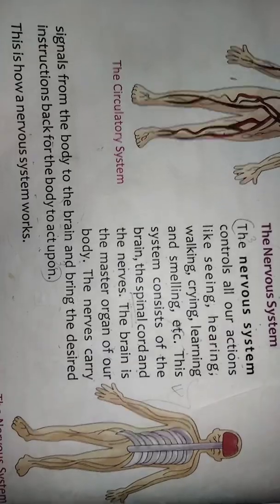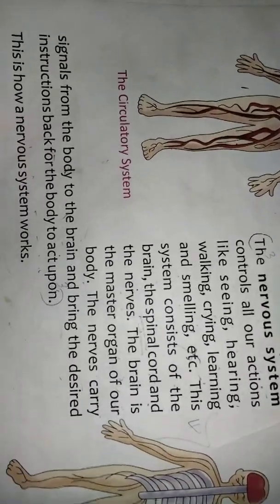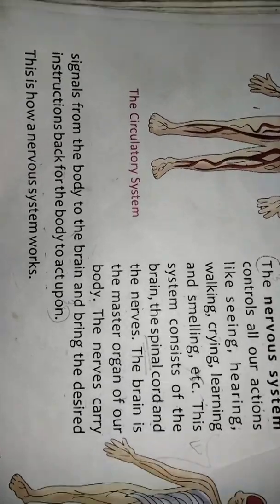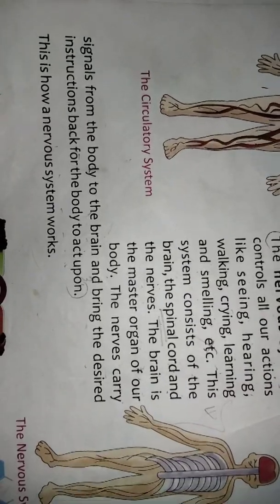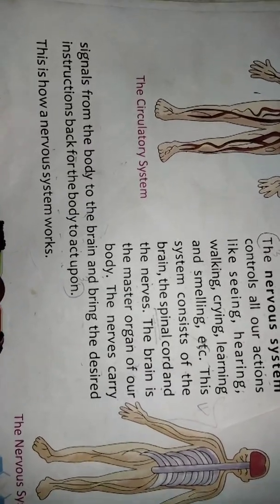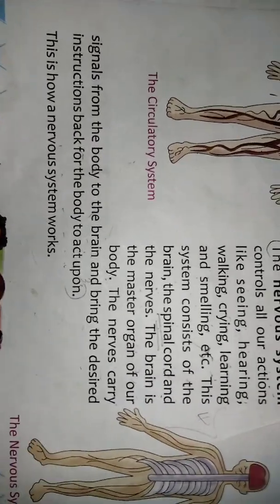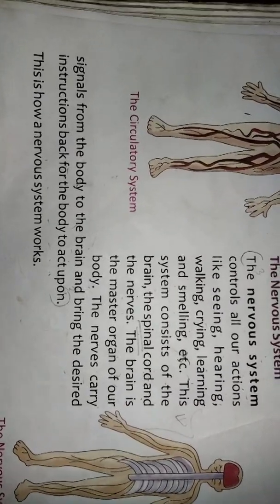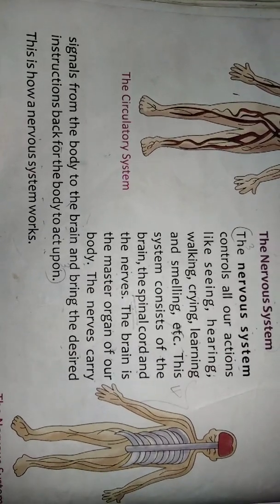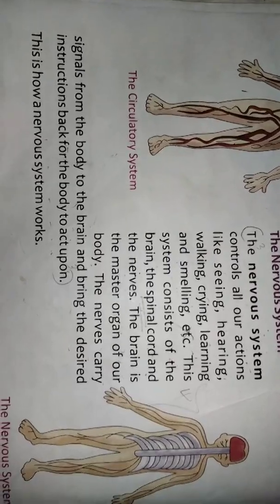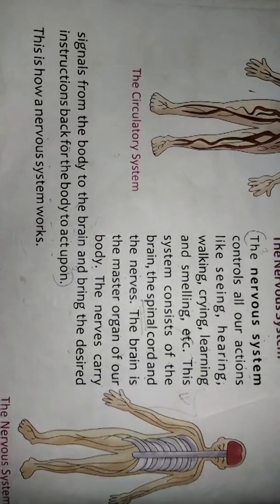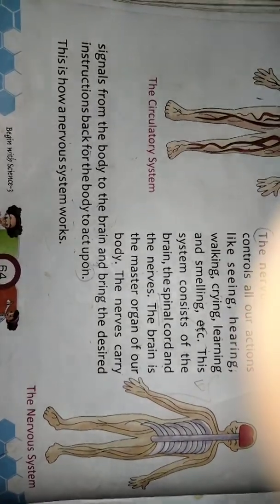I hope today you understood these three systems: the muscular system, the circulatory system, and the nervous system. These three systems are very important. The muscular system depends upon the muscles. The circulatory system's most important parts are the heart, blood and blood vessels. The nervous system carries the information to our brain, and the brain tells us how to act on that. It is very easy, children. I hope you understood. Now today's homework is that you have to read page number 64 five times.